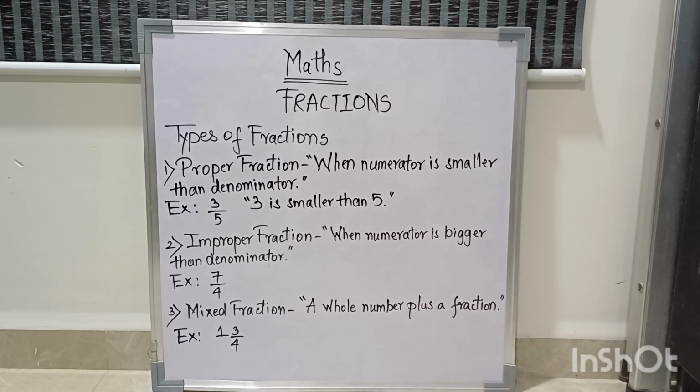Now the third type is mixed fraction, a whole number plus a fraction. You have seen the mixed fraction example, 1 3/4, where 1 is a whole number. Now this can be given by a real example.